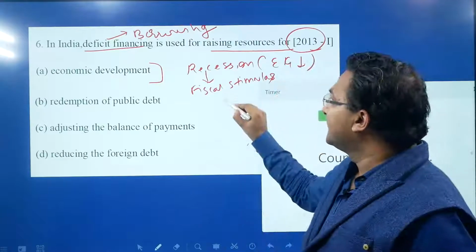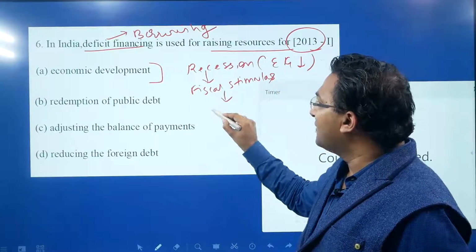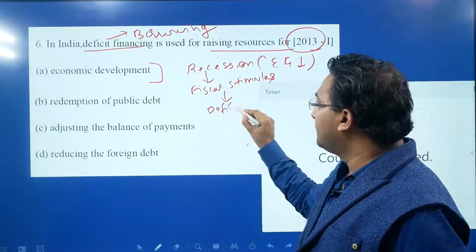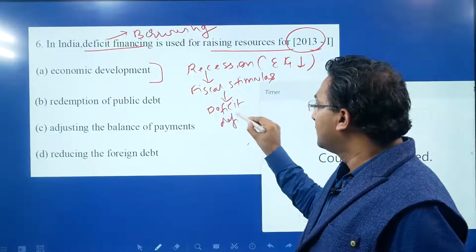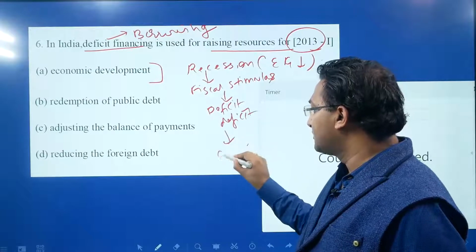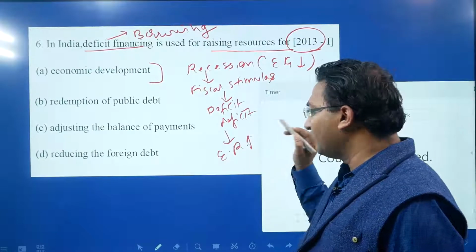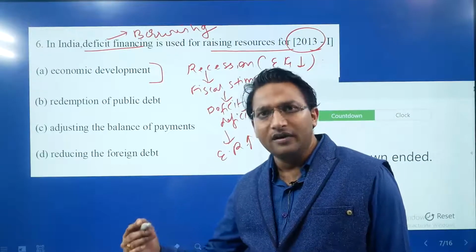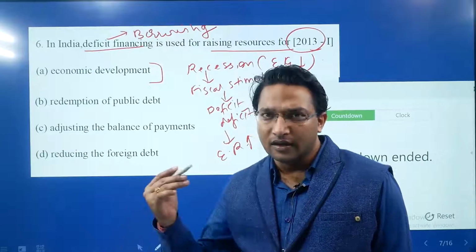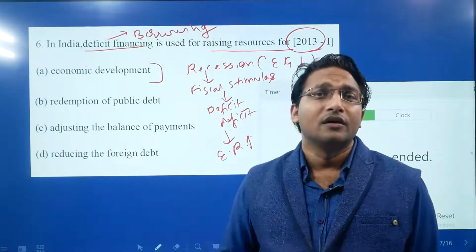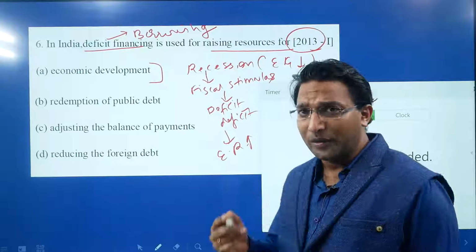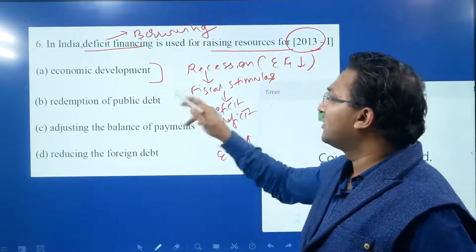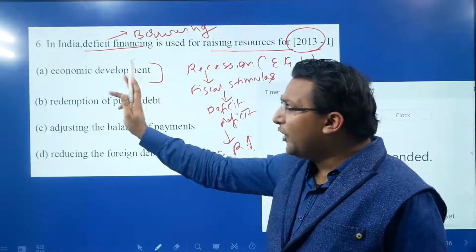In such cases, there will be a requirement of deficit financing, and because of this deficit financing, the economic growth rate can increase, right? When the government infuses money into the market, there will be creation of demand, and that will increase production also. So the economic development will rise. So in India, deficit financing is used for raising the resources for economic development.